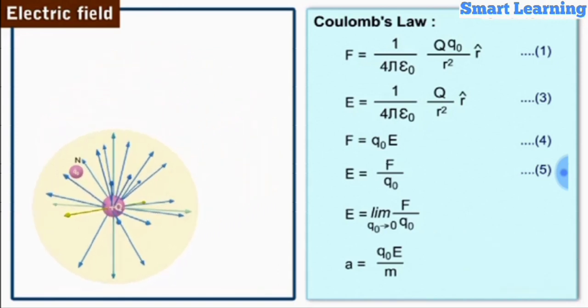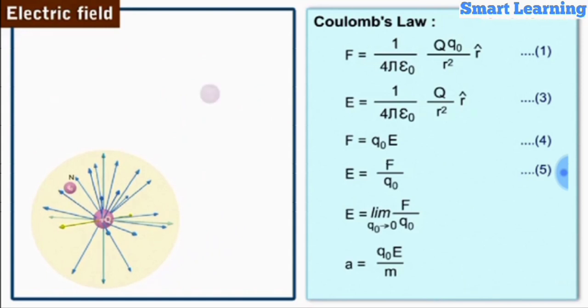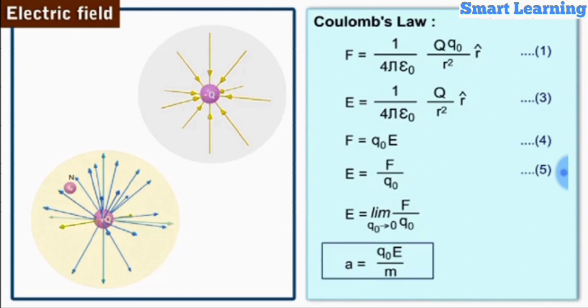In the electric field of a negatively charged particle, the electric field strength vector E at any point of the field always points towards the charged particle in a radially inward direction. Here, the point charge Q naught in this electric field will be accelerated in the direction opposite to the electric field. The magnitude of acceleration of Q naught is the same regardless of whether the electric field is due to source charge plus Q or minus Q.